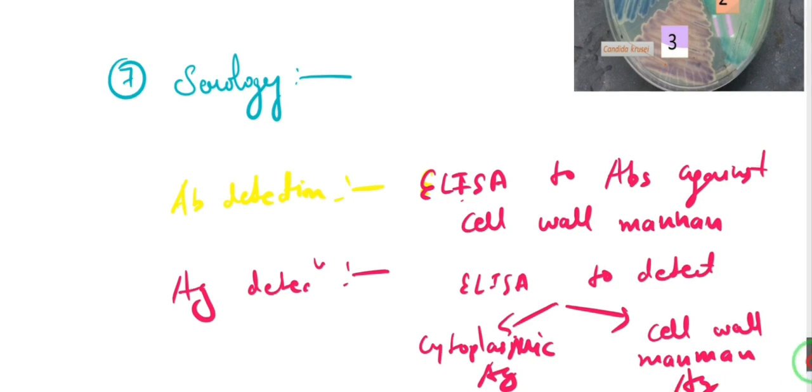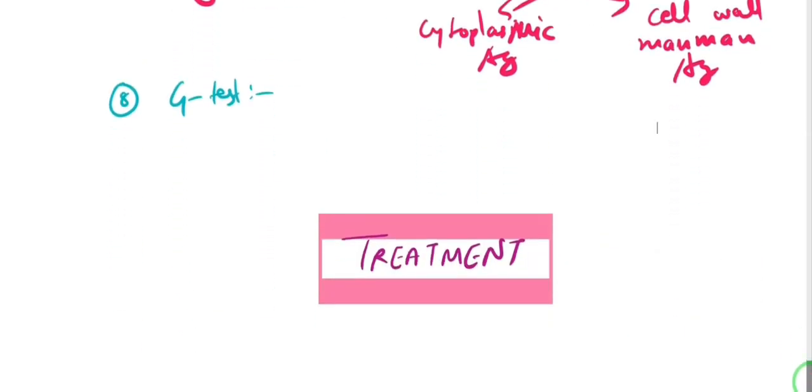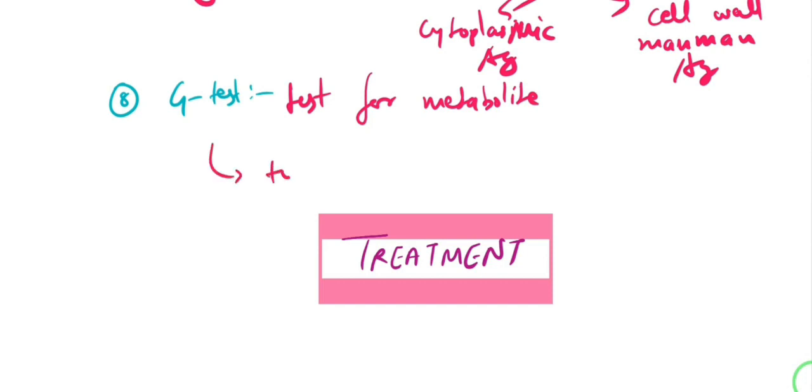Now what is the G-test? The G-test is one of the tests for metabolites, and it is done to detect alpha-1,3 glucan, right? It is not that important, but it could still be done in some labs. So we have so many ways to diagnose whether it is Candida albicans or not. Now let's talk about the treatment.